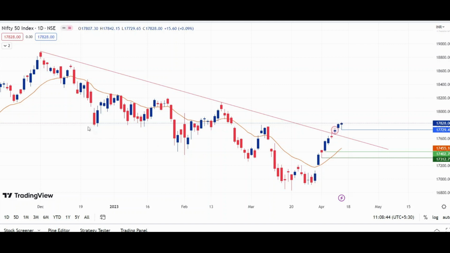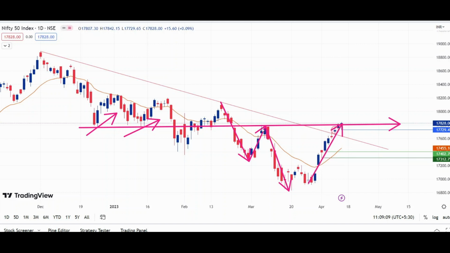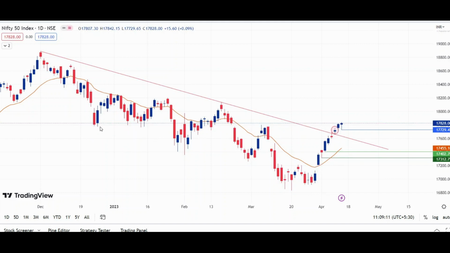Before shifting the time frame, let's also see this area. This area has been an important support for Nifty in the previous weeks, and after Nifty broke this support, the same area has become resistance for Nifty, because last time when Nifty came to test this level, it gave a rejection from this level and a straight fall from this resistance area. Again, Nifty is in the same area, that is anywhere between 17,850 to 18,000. This area will act as resistance for Nifty in the coming weeks.